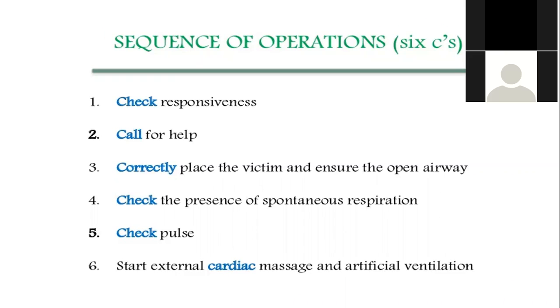So how do you make sure? What is the maneuver? You have to extend the neck. When you extend the neck, the pharynx, larynx, and trachea will be almost in a straight position.